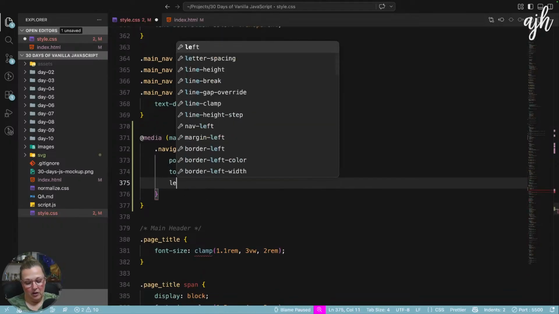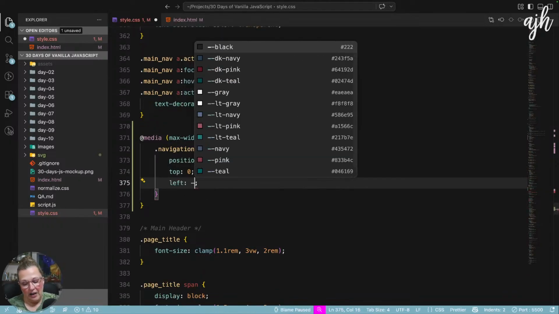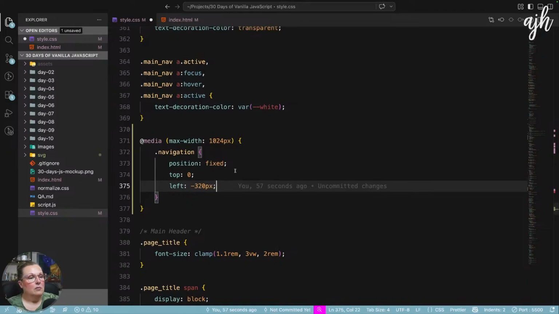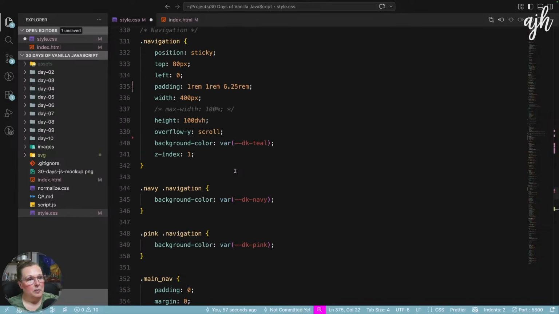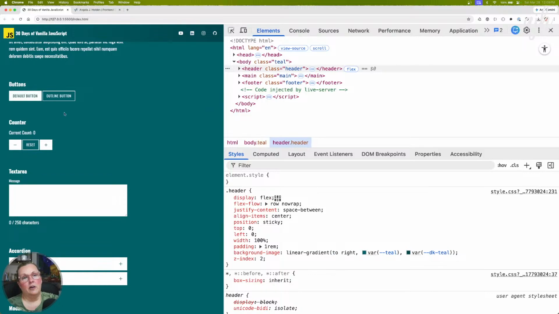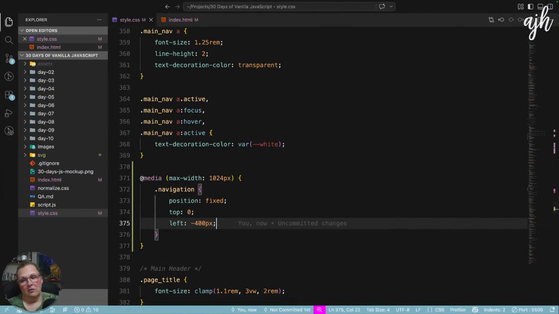I'm going to do top 0, left negative 320. Because the width is, what did we make the width? Okay, it's 400. There, and now it disappears.